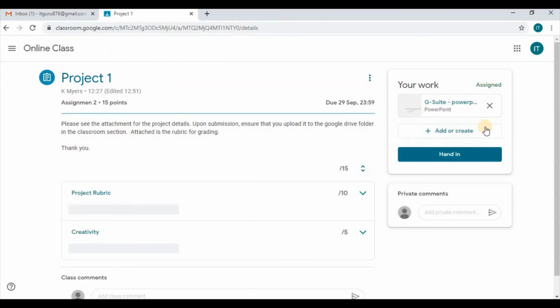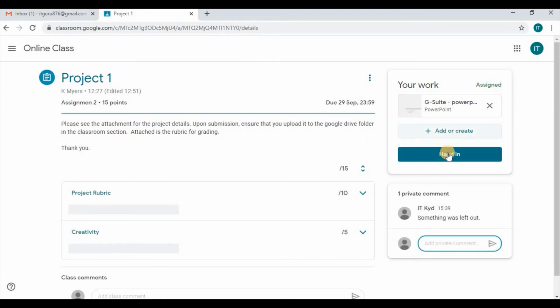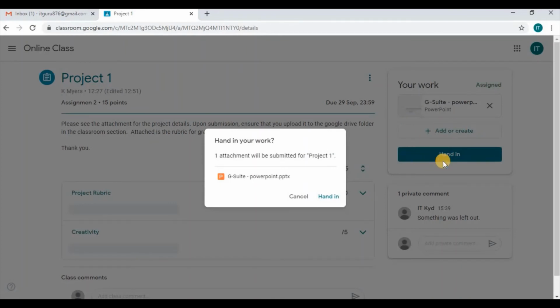Finally, once we have uploaded all our requirements, we can now go ahead and select hand in. Let's say we wanted to make a comment to the teacher to say something was left out. So we can send that message to the teacher and then select the post in that. Also, for the assignment, we can go ahead and hand in once we're finished. Ensure that you select the option for hand in. Again, you will get a pop-up box asking if you would like to submit your project. Then we would select hand in.